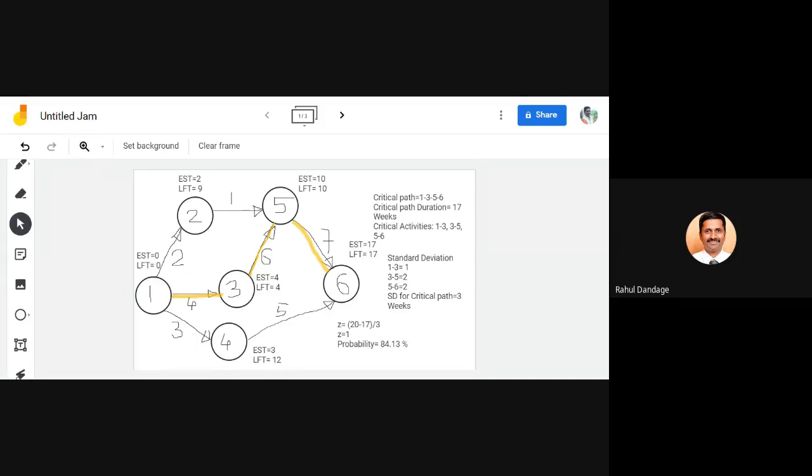Now you go for the calculation of floats as our usual process. You can make a table, enter the values whatever are known, EST and LFT, try to find out the LST and EFT values by adding and subtracting this activity duration.